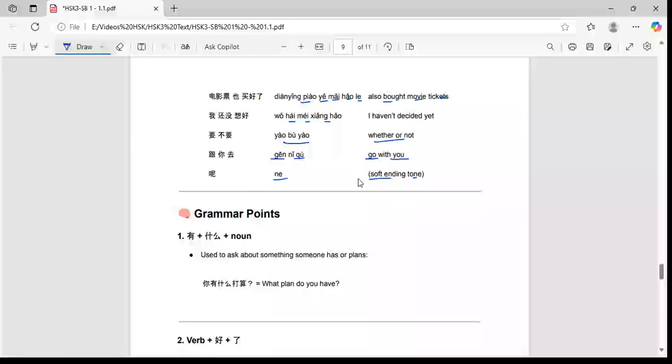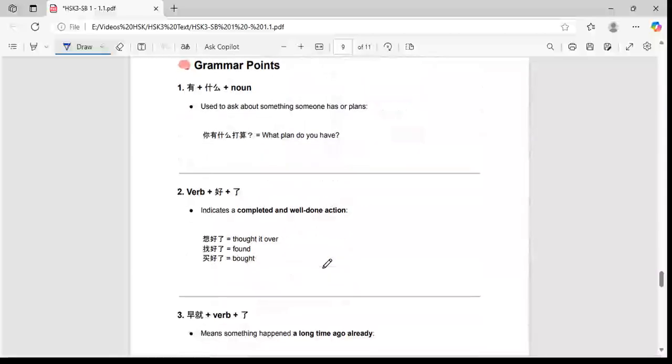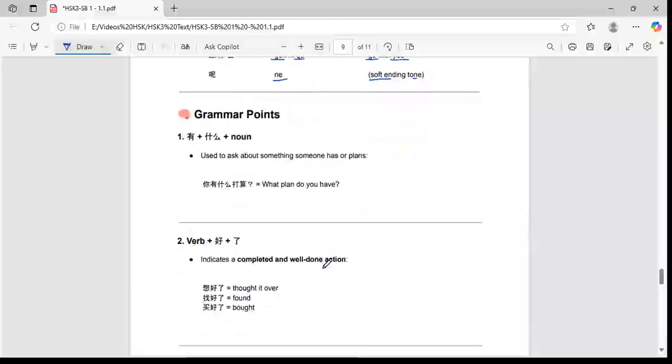Okay, so here the grammar points we have to see: 你有什么打算 is used to ask about something someone has or plans. So what plans do you have?